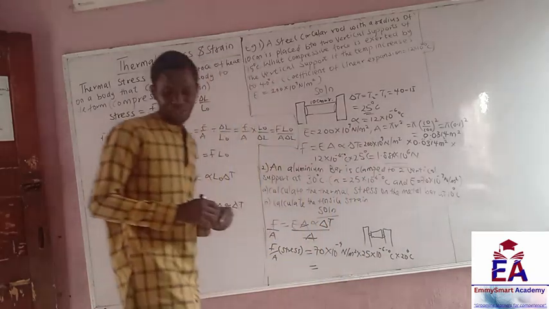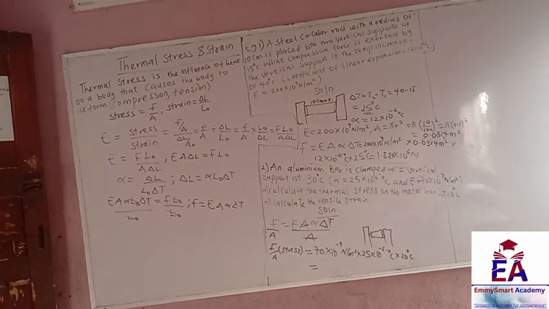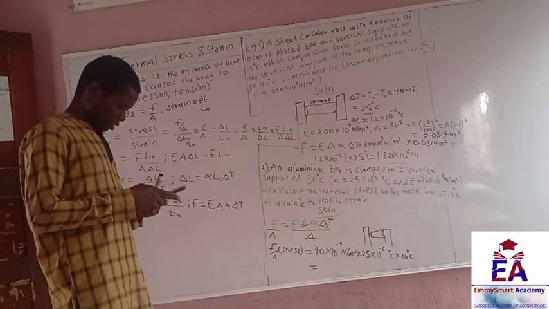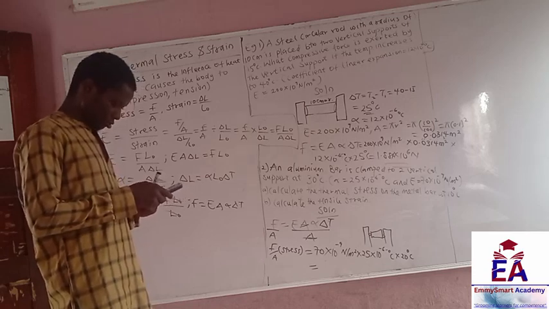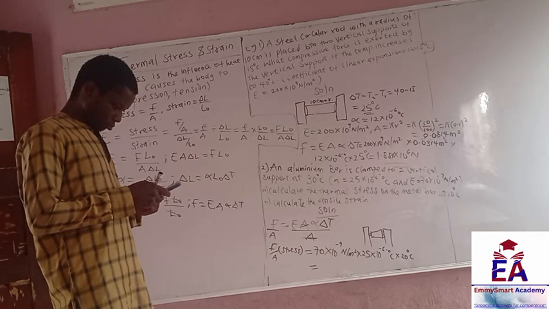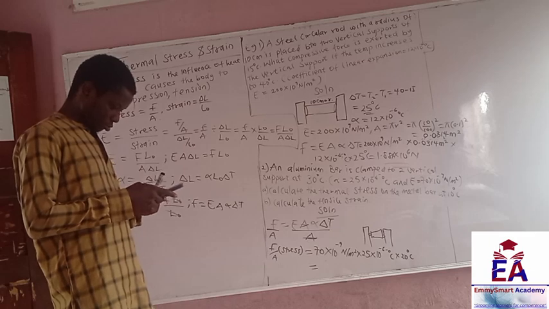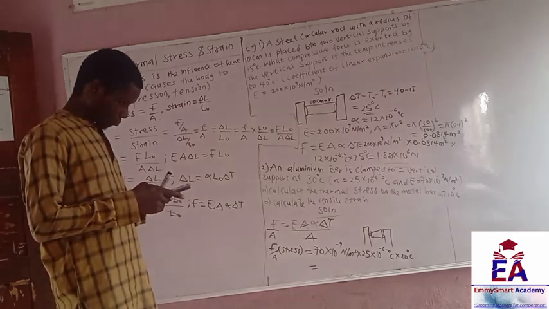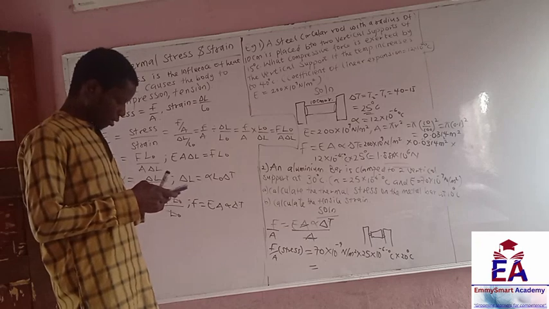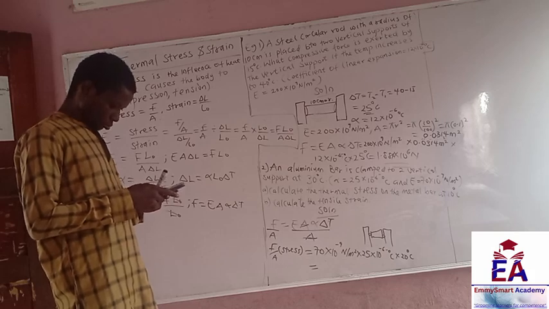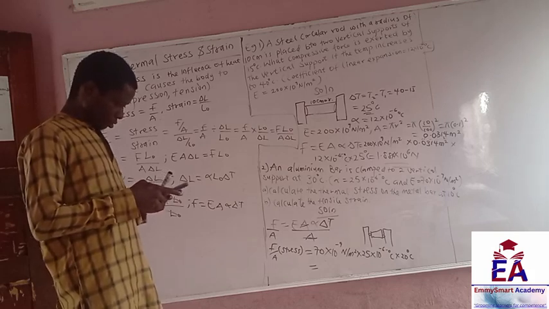So let's point our calculator. What will be the value now of stress? We have 70 times 10 raised to the power minus 9 times 25 times 10 raised to the power minus 6, then times 20.